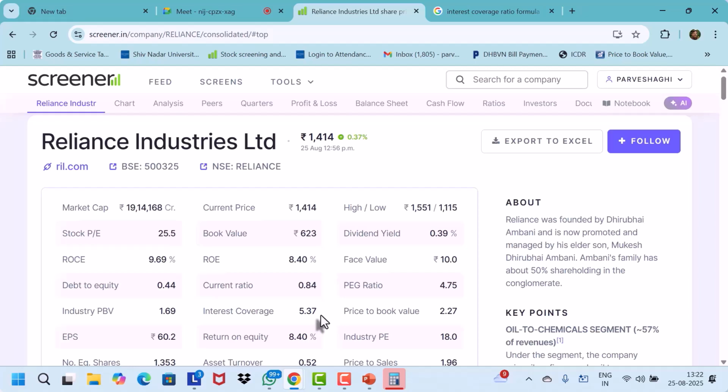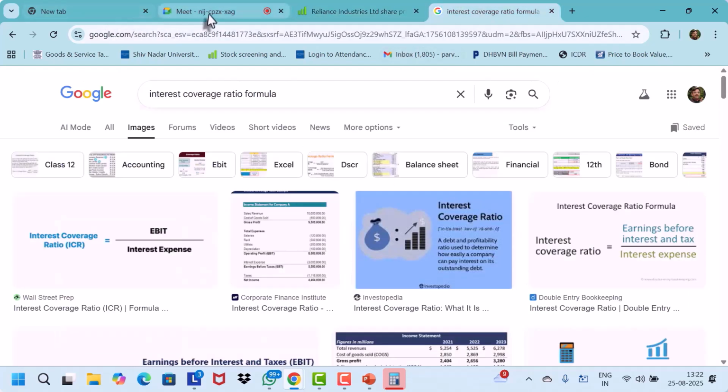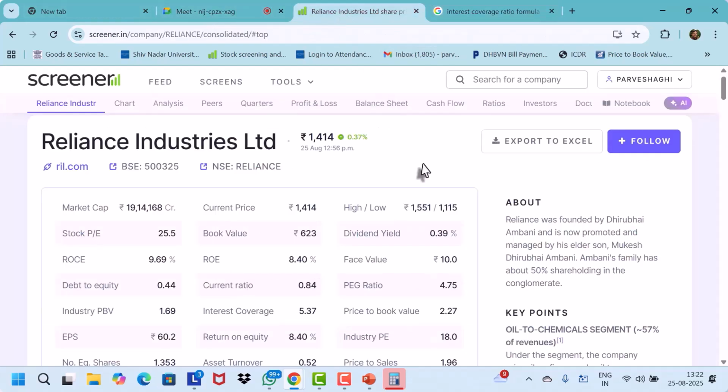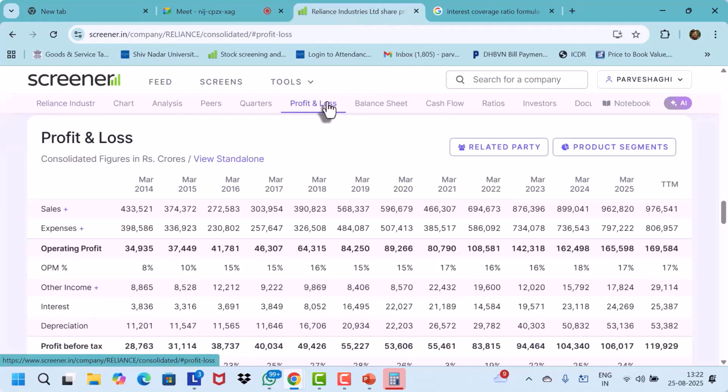Sir, I think it's depreciation we added incorrectly, because EBIT is earnings before interest and tax, so we should not have added the depreciation. Okay, absolutely right. So I think I was making a mistake here. What we have to do is EBIT, that is earnings before interest.